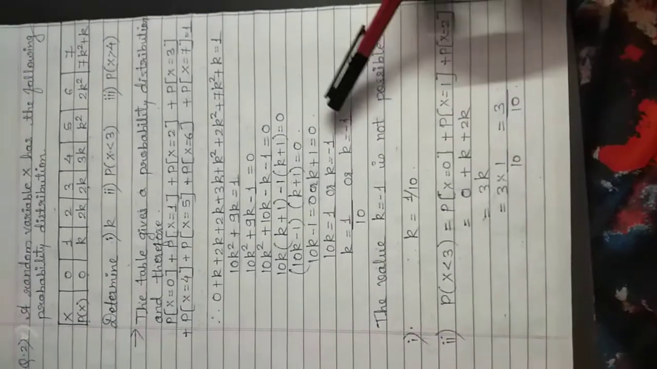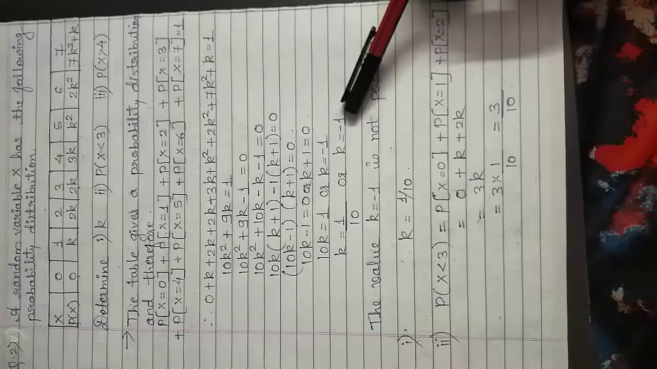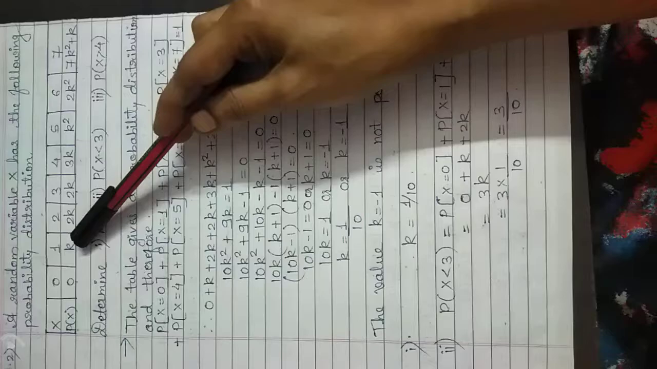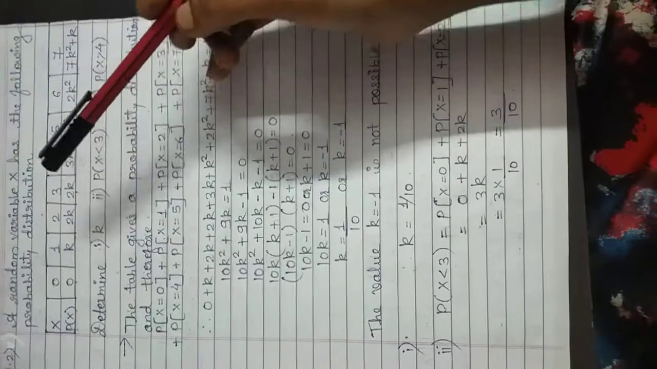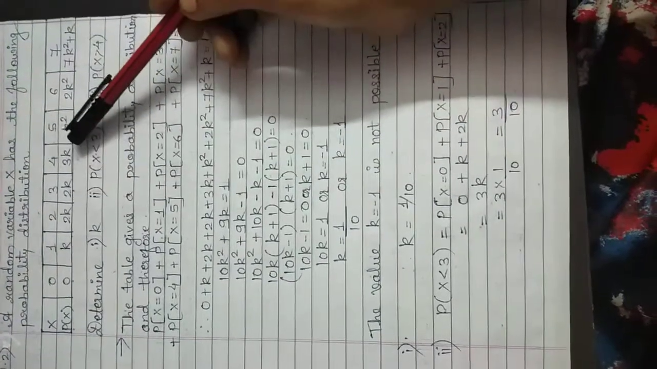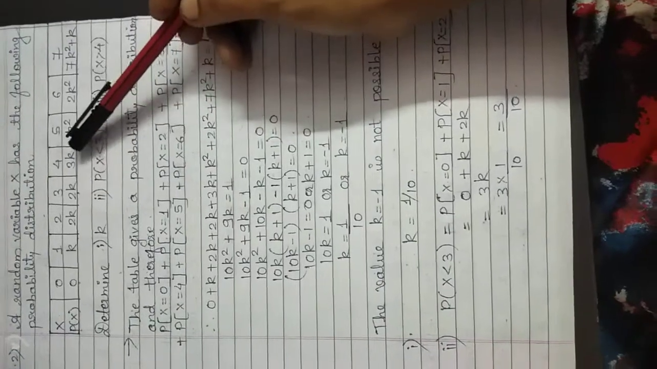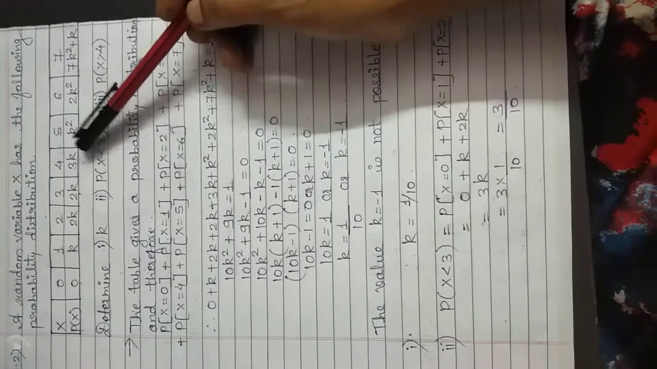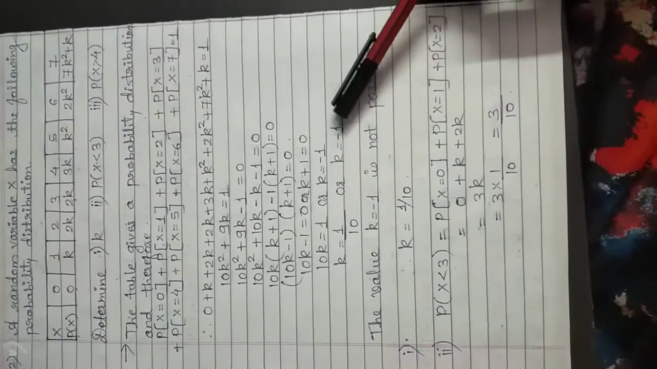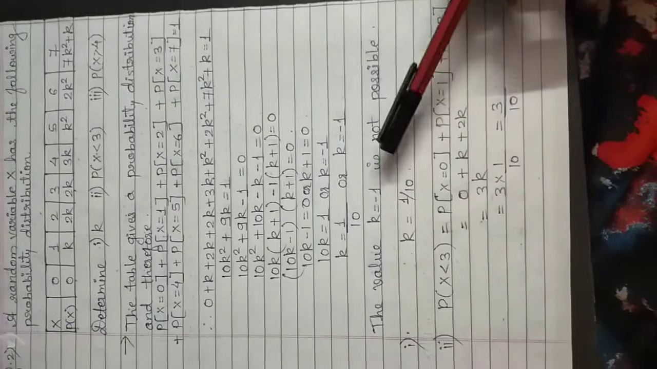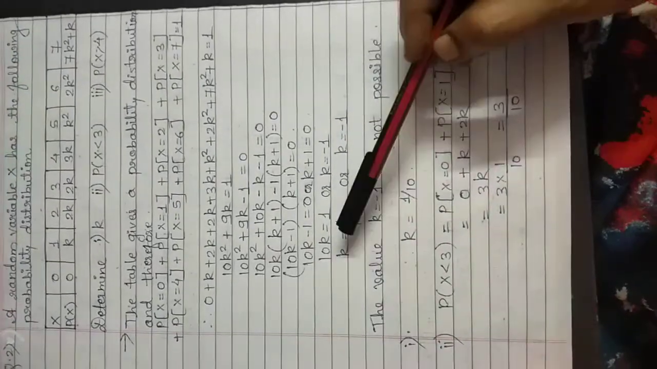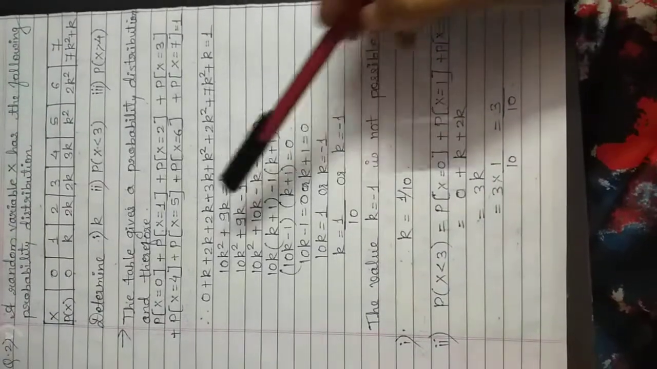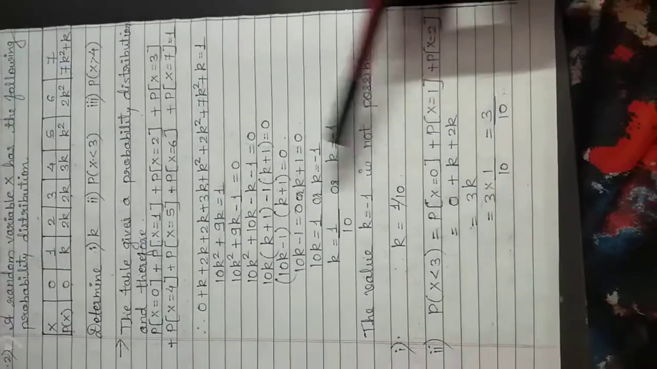Now here if we consider the value of k as minus 1 and substitute that value to find the probabilities for the given values of x, then at many places we will get negative values of probabilities, and therefore it will not be a probability mass function. So we cannot consider the value of k as minus 1. So k is equal to minus 1 is not possible. Now we have one option, that is k is equal to 1 upon 10. So the value of k is equal to 1 upon 10.